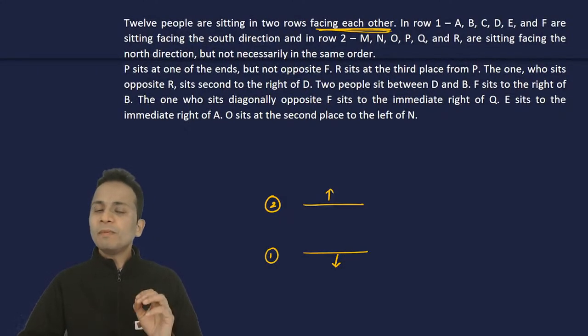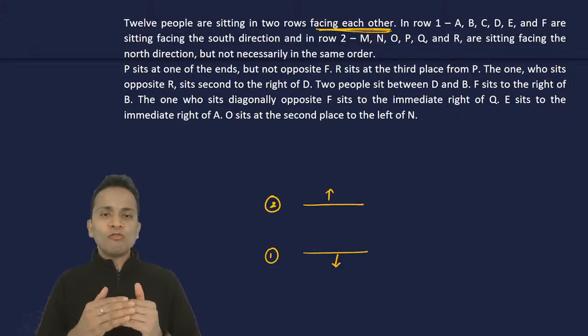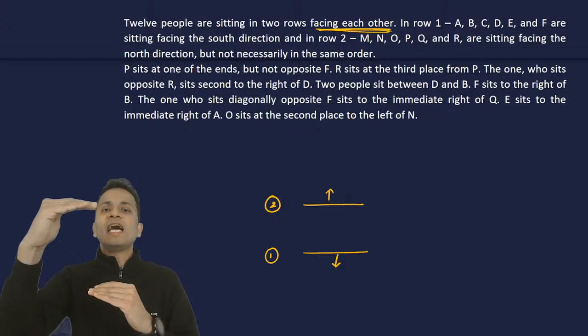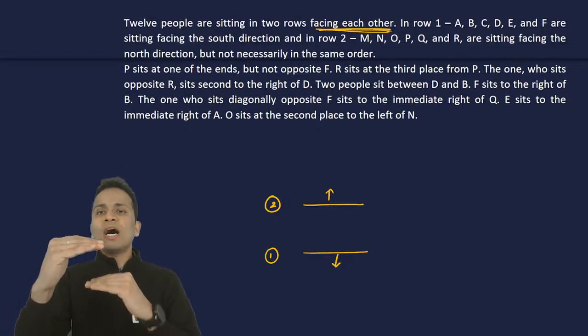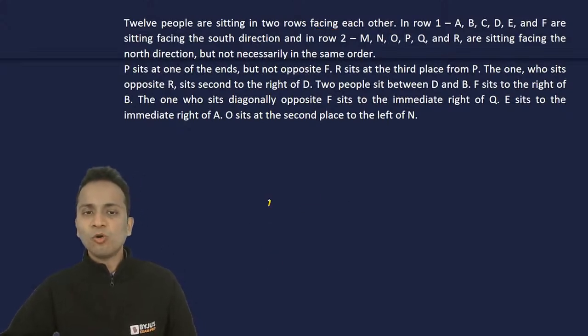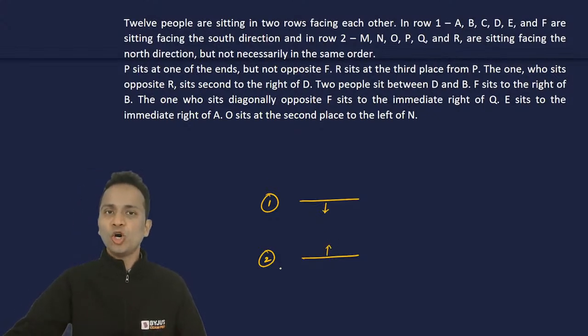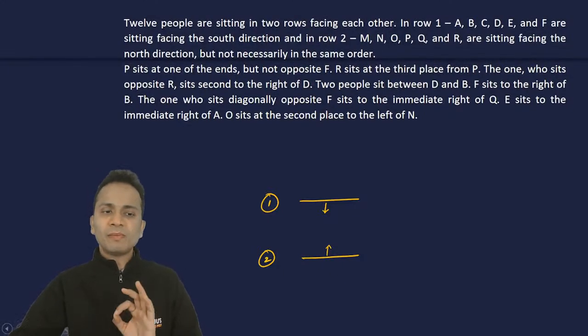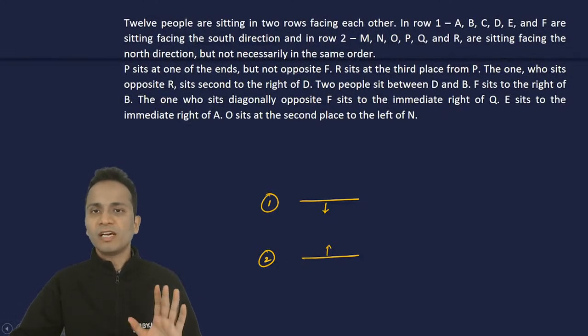Since people are facing each other, row one should be above row two. People of row 1 are facing south, people of row 2 are facing north, and hence they will be facing each other. So we must put row 1 like this and row 2 like this. People of row 1 are facing south and people of row 2 are facing north, which is given in the question. All right, fine. So first of all, we have to fill the rows in this way.